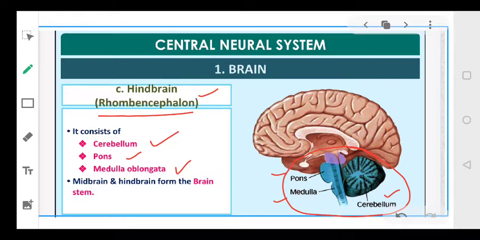Clear? Your midbrain and your hindbrain, they together form a brain system. This particular portion is referred to as your brain stem. So this brain stem is formed by your midbrain and the hindbrain. So hindbrain, midbrain, they together form your brain stem.